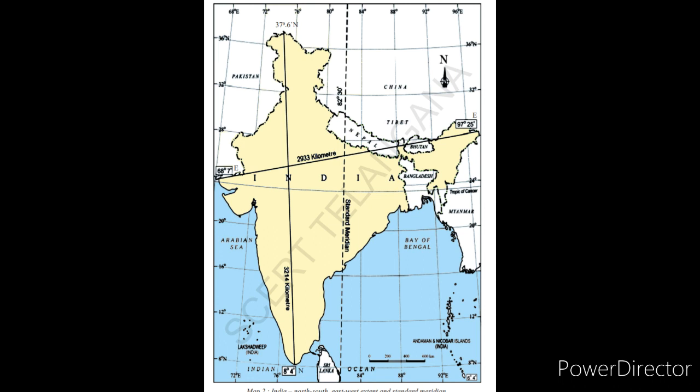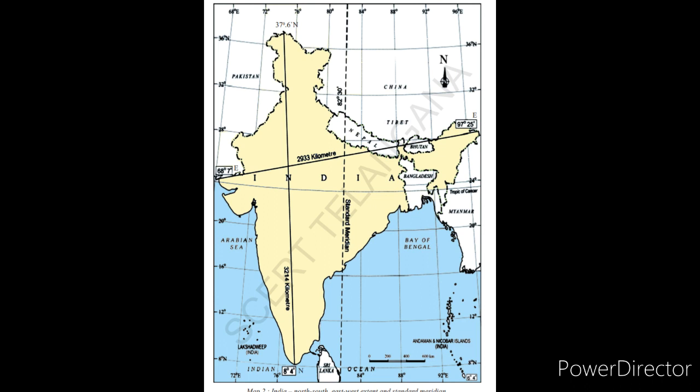And see here the Indian Standard Time after 82 degrees east longitude, a line passing through the middle part of India, from there the Indian Standard Time is starting.